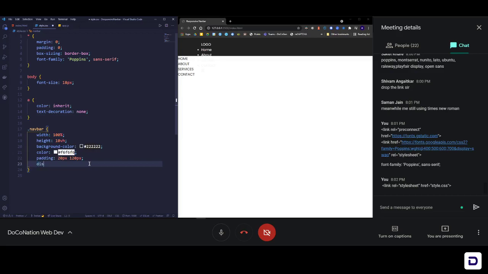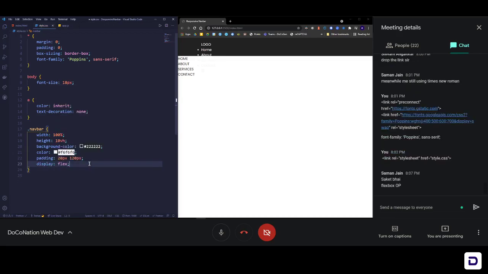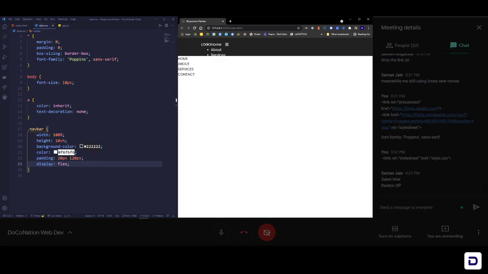You write display flex. If you do that and save it, you can see that now the logo and the links and the burger, all these children of the navbar element, are side by side like a row horizontally, and that is what we needed.